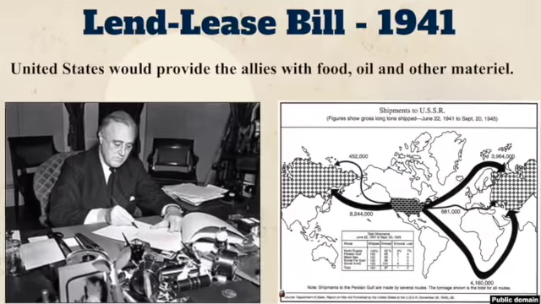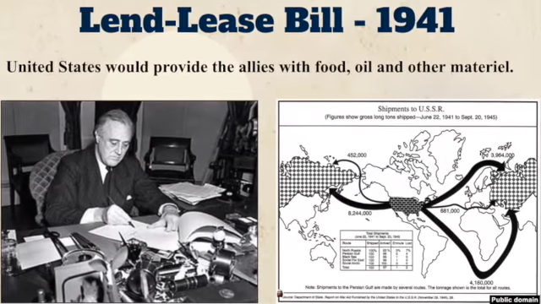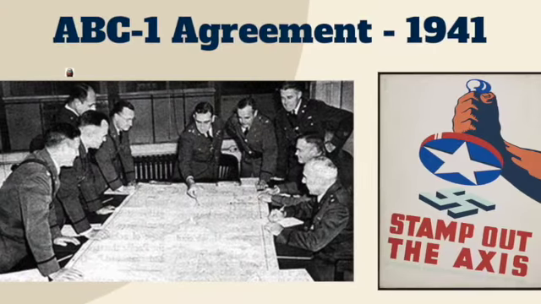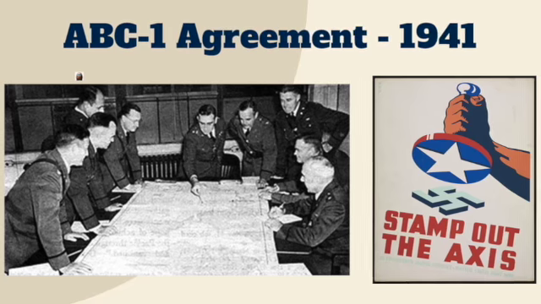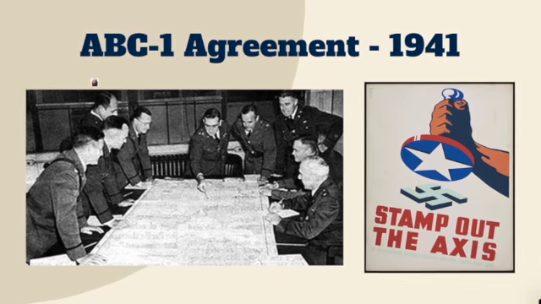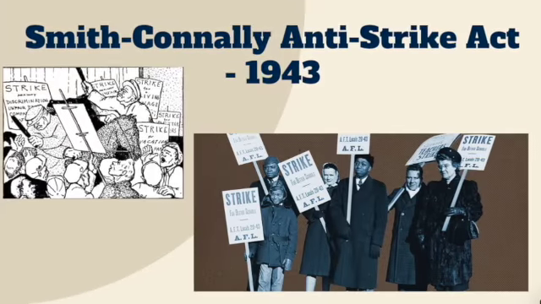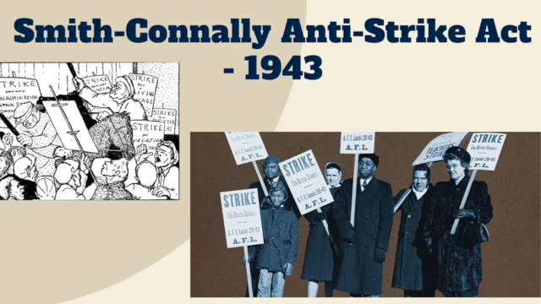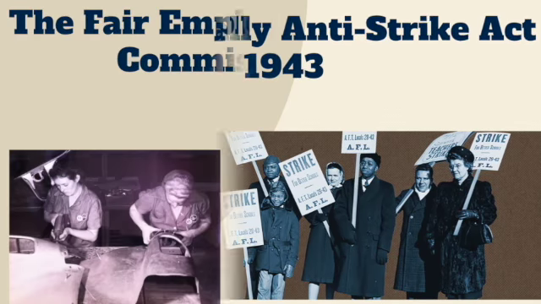These bills stated that America would provide the allies of the Union in World War II with food, oil, and material. The ABC-1 agreement between Britain and America stated that if America entered World War II, the two nations and other allies would plan their military strategies together. The Smith-Connolly Anti-Strike Act stated that the federal government would be able to cease and operate certain industries going through strikes that were important for war production.